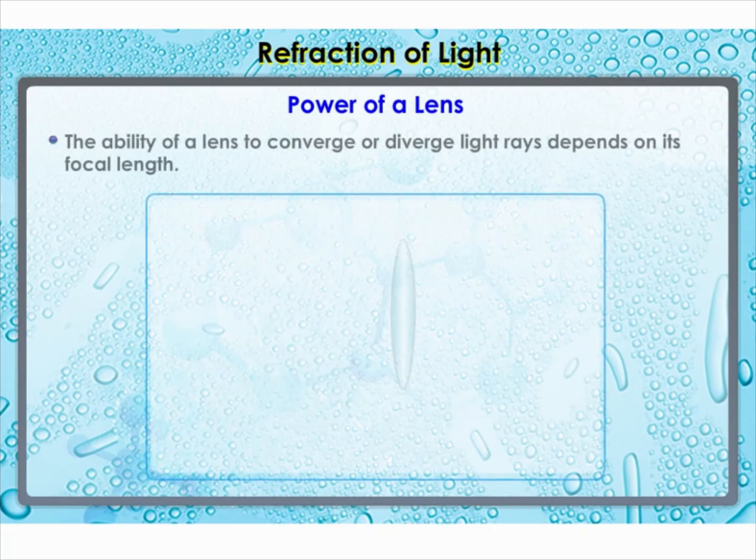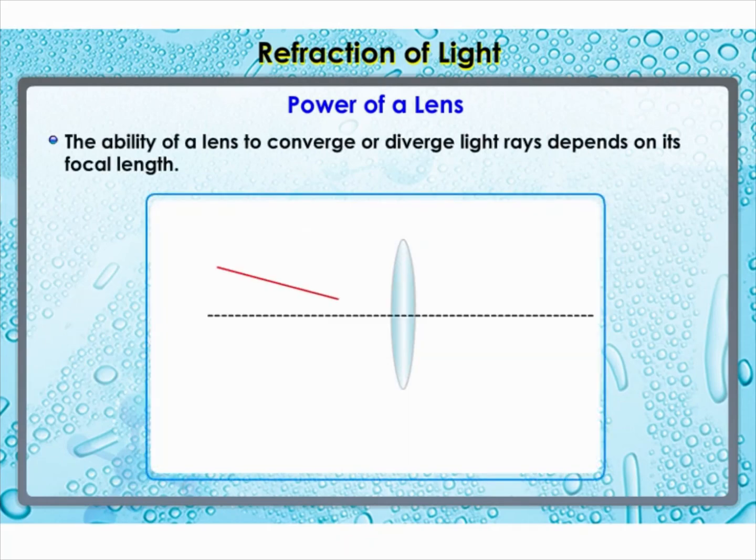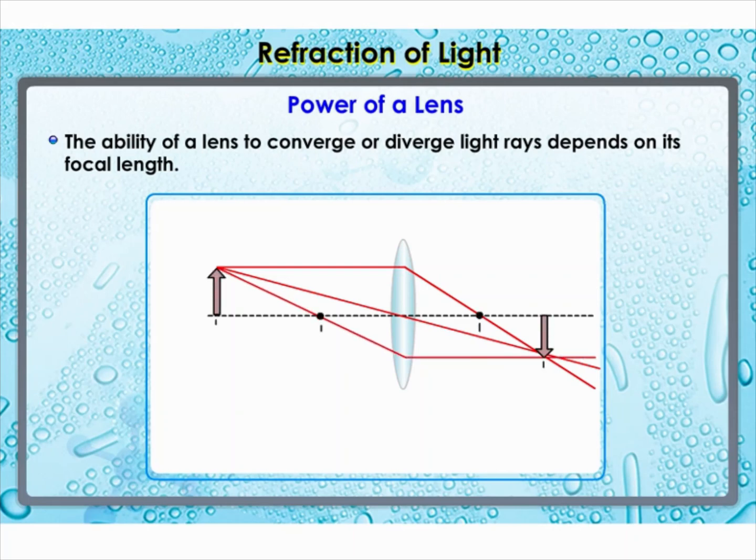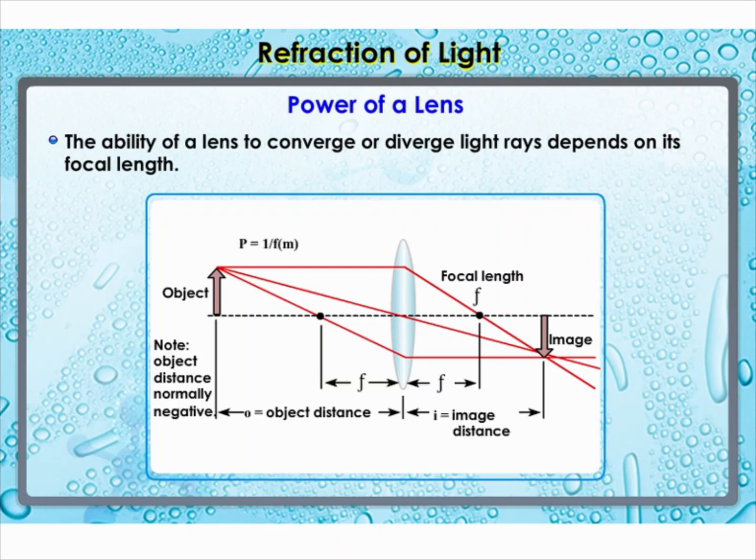Power of a lens. We've already learned that the ability of a lens to converge or diverge light rays depends on its focal length. For example, a convex lens of short focal length bends the light rays through large angles by focusing them closer to the optical center. Similarly, a concave lens of very short focal length causes higher divergence than the one with longer focal length. The degree of convergence or divergence of light rays achieved by a lens is expressed in terms of its power.